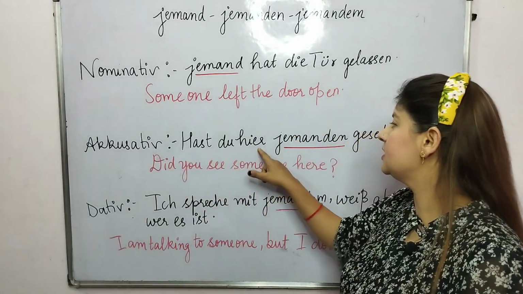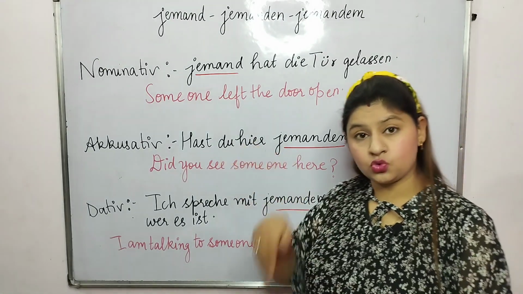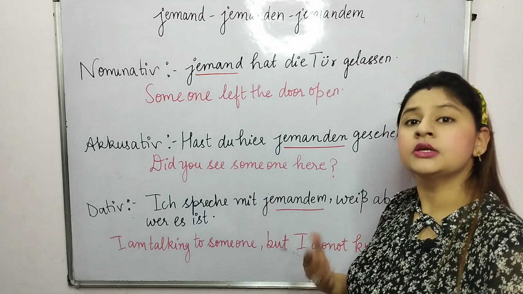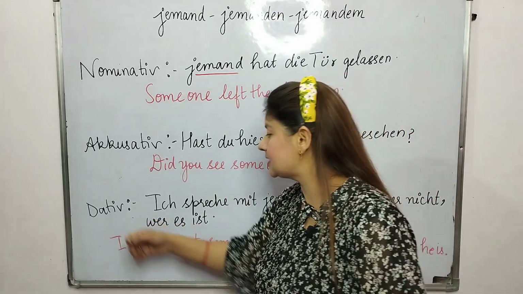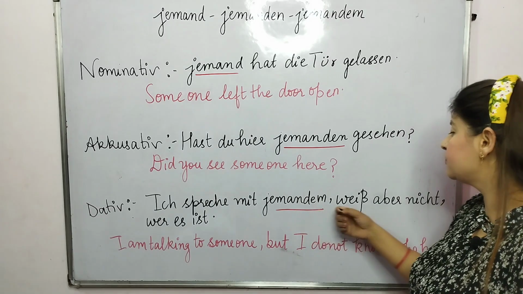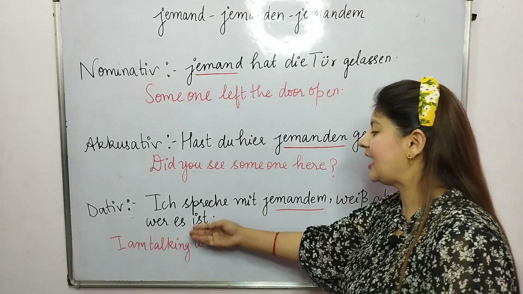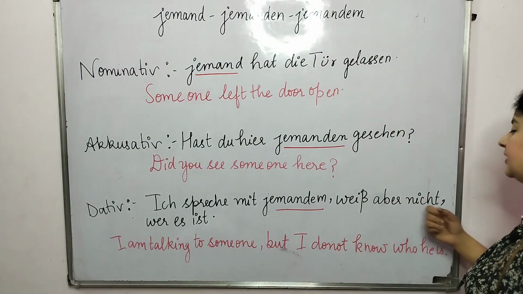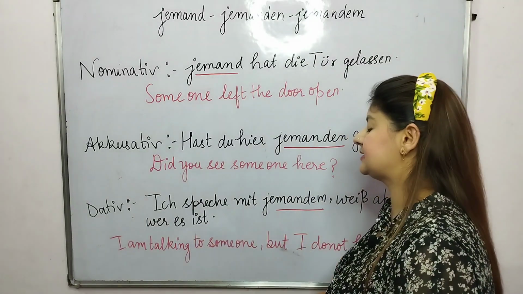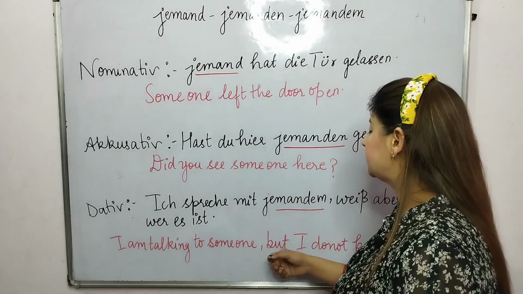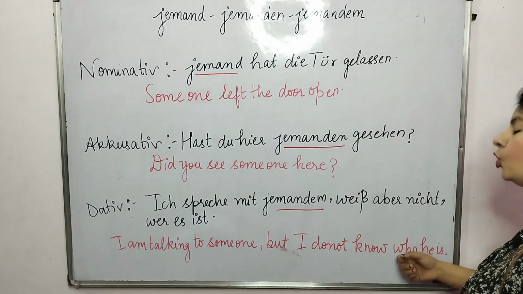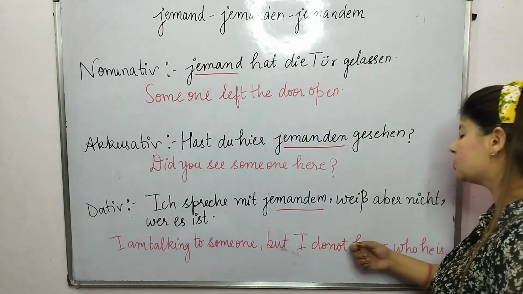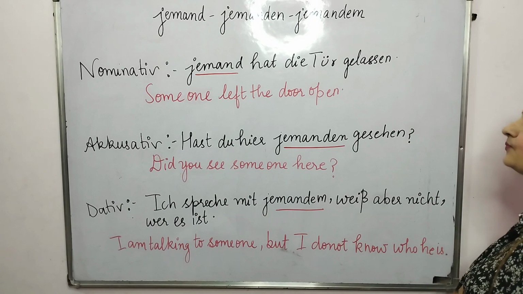Accusative: Hast du hier jemanden gesehen? Did you see someone here? Dative: Ich spreche mit jemandem, weiß aber nicht, wer es ist. I am talking to someone, but I do not know who he is.